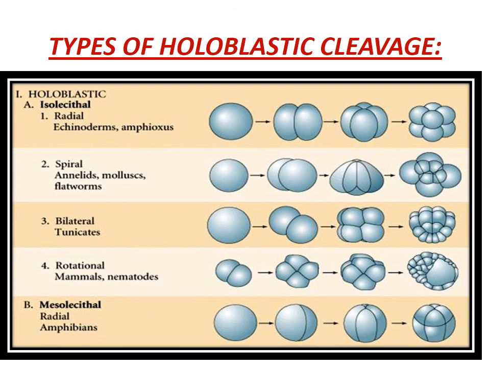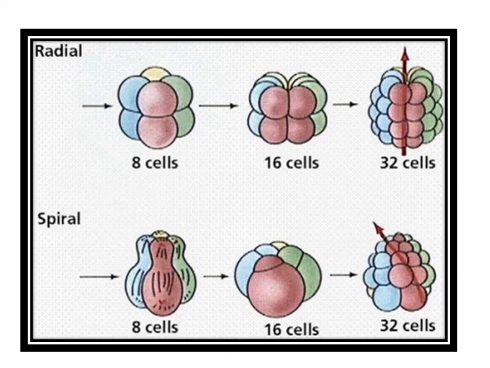That is for isolecithal egg. Then for mesolecithal egg, it is radial, and this takes place in amphibians. Mesolecithal is not equal holoblastic, it is unequal holoblastic cleavage. Equal holoblastic cleavage is of 4 types.